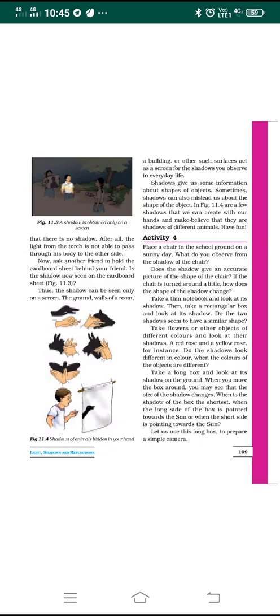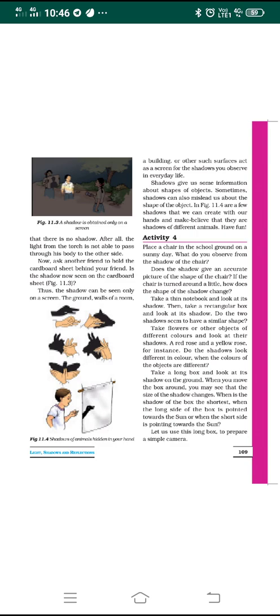You may observe the shadow which appears on buildings, on the wall, or on any surfaces, because they all act as a screen, like our TV screen acts as a medium. Like that, they act as a screen to get the shadow, for the formation of shadows. So you can all have observed that the ground, the wall of a room, a building, any surface of a building can act as a screen for shadow formation. You might have observed this in day-to-day life.